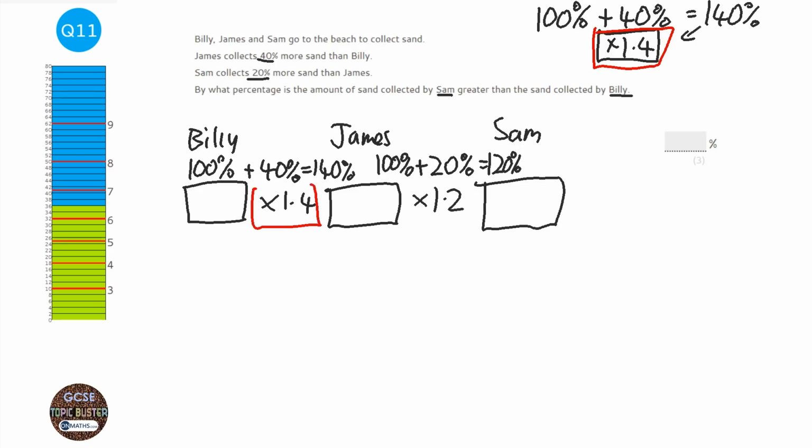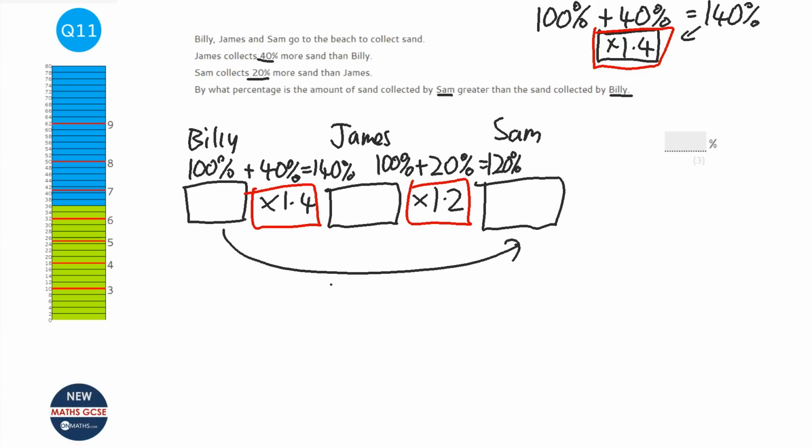We're going to times 1.4, then times 1.2. So if we get our calculator, or if it's a non-calculator paper, then you have to do this the long way. And I type in 1.4 times 1.2. And that will tell me in total what I'm timesing Billy's by to get straight to Sam's.